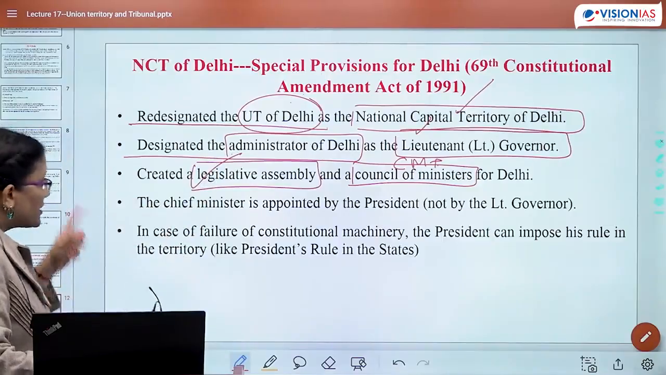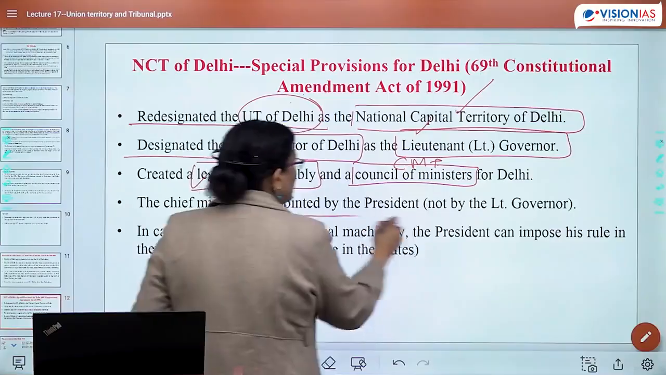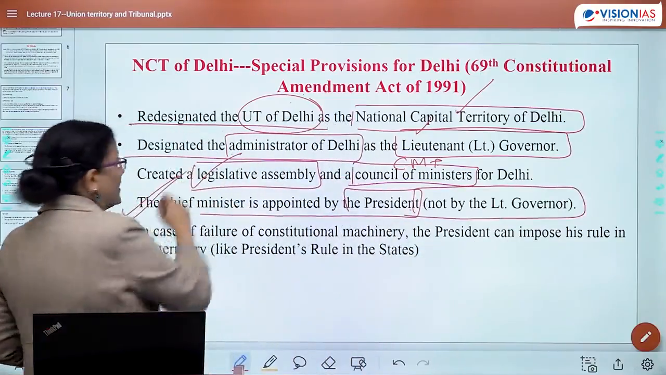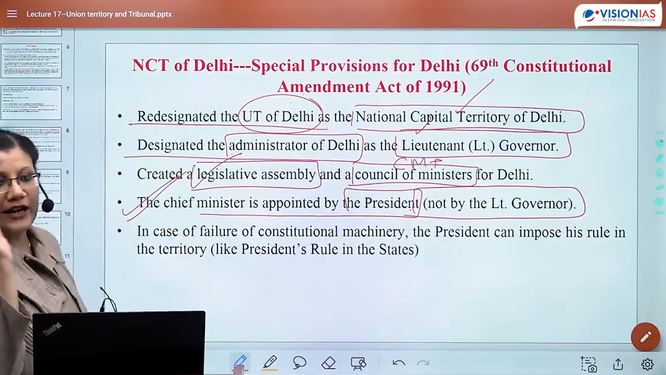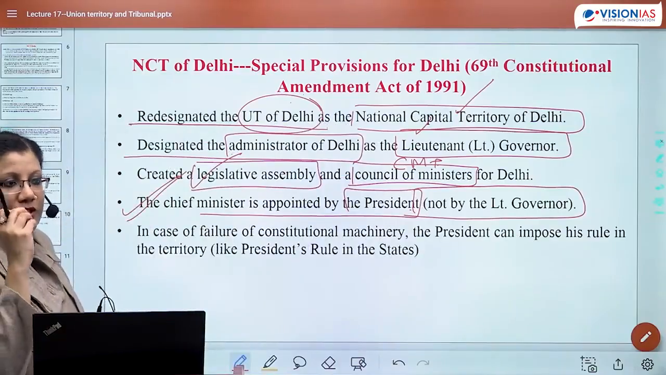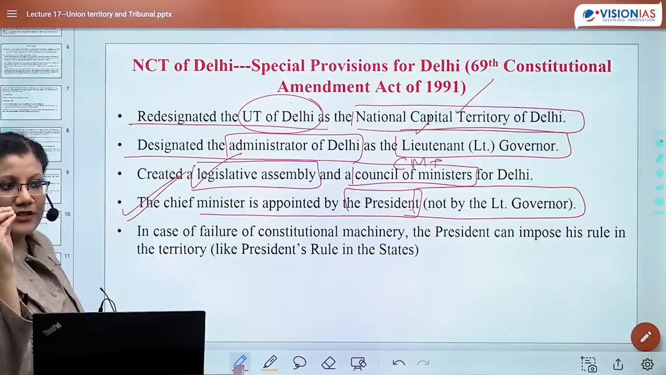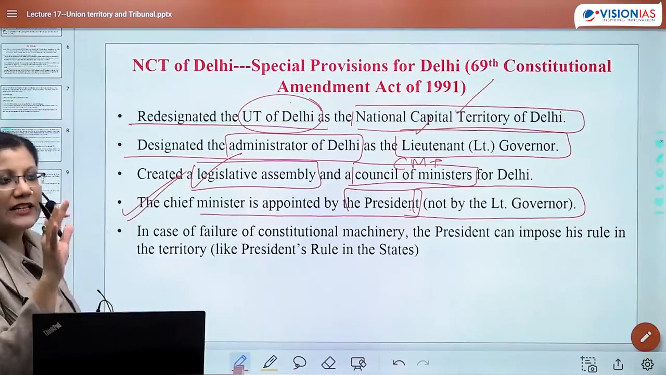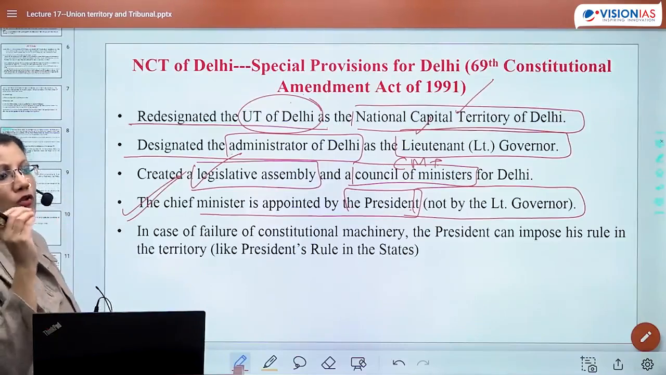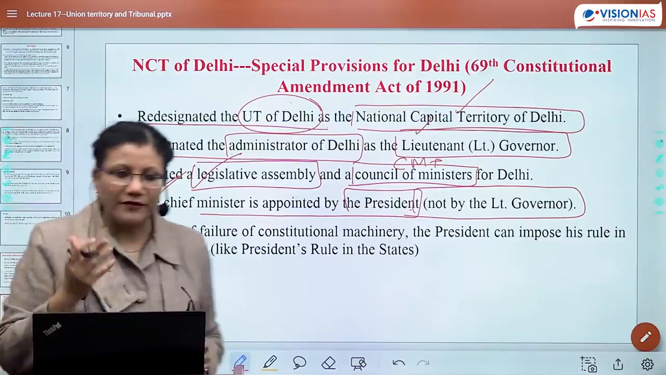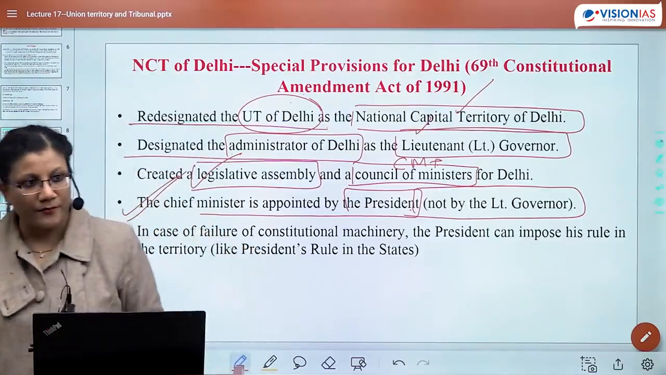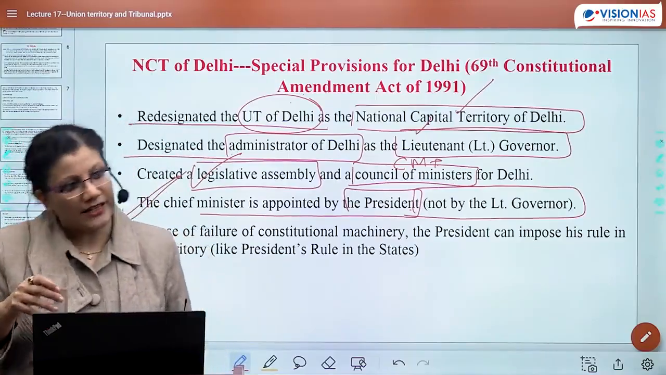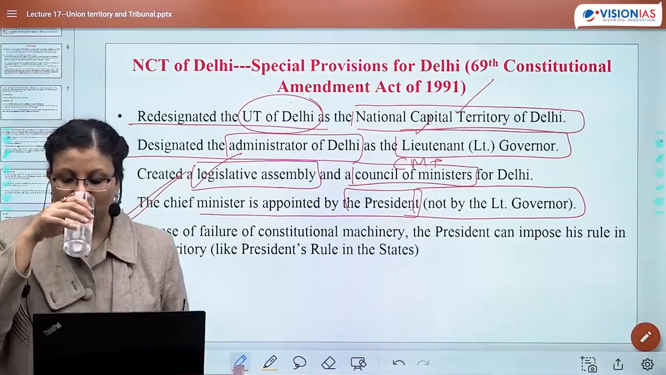ठीक है? The Chief Minister is appointed by the President and not by the Lieutenant Governor. This is a very important idea. So जिस तरह से बाकी typical Chief Ministers are there in different states who have been appointed by the Governor, no, in NCT Delhi the status is different. क्योंकि आप उसको चाहे जिस भी नाम से बोल दो, after all it is UT of Delhi only. And a union territory, of course, is always centrally administered, directly centrally administered.